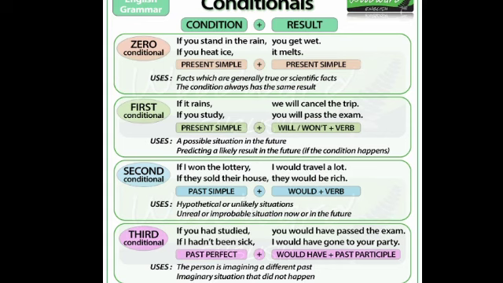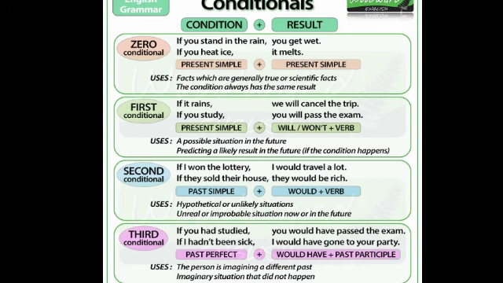Then type 1, first conditional, that is possible situation in the future. And in if clause, subject plus V1. In main clause, will or shall or can or may plus V1. If it rains, V1 form, we will cancel the trip. Will plus V1. If you study, you will pass the exam. Okay. Will or shall or can or may plus V1, and to create a negative sentence, we can use won't.